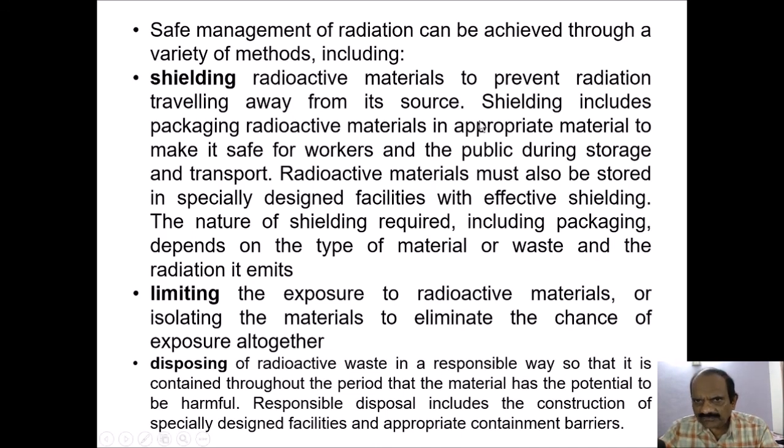Shielding includes packaging radioactive materials in appropriate material to make it safe for workers and public during storage and transport. Radioactive materials must also be stored in specifically designed facilities with effective shielding. The nature of shielding required, including packaging, depends on the type of material or waste and the radiation it emits.